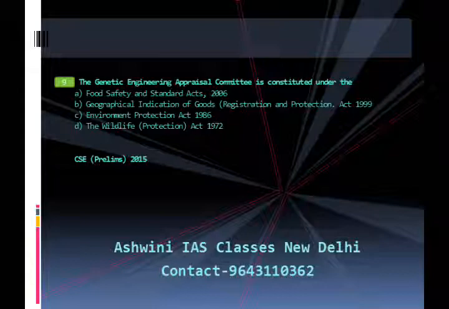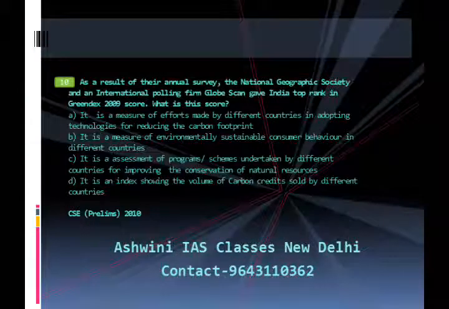Now let us move to question number 10. As a result of their annual survey, the National Geographic Society and an international polling firm, GlobeScan, gave India top rank in Greendex 2009 score. What is this score? A. It is a measure of the efforts made by different countries in adopting technologies for reducing the carbon footprint.